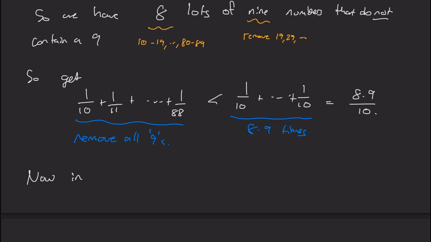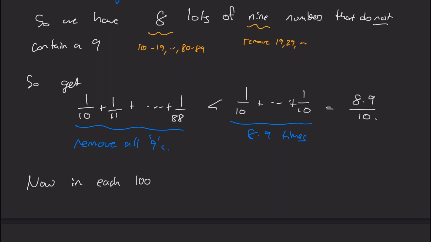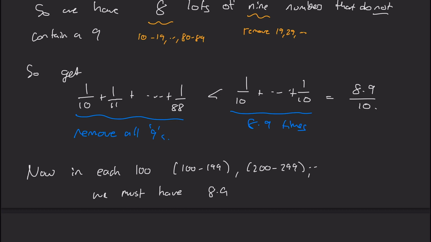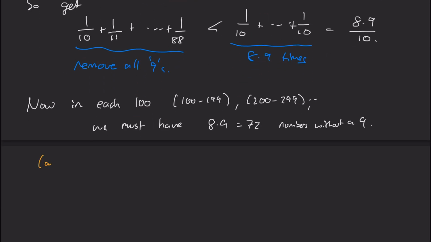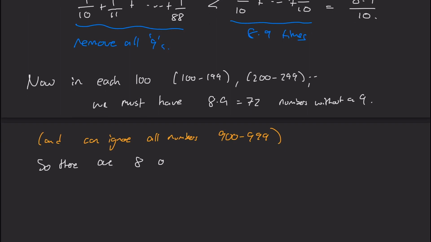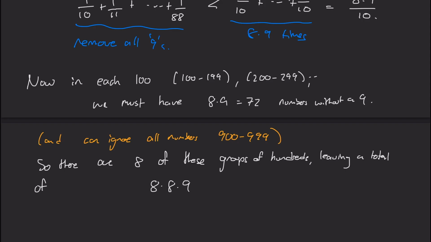Okay, so now in each of the hundreds, we have a similar sort of pattern going on. So from 100 to 199, 200 to 299, we must have 8 times 9 nines in them, but we can ignore all the numbers from 900 to 999. So in fact, we just get 8 times 9, but 8 times. So for the 100, 200, all the way up to 800. And in fact, that gives us 8 times 8 times 9 numbers from 100 to 999 with no nines in it.